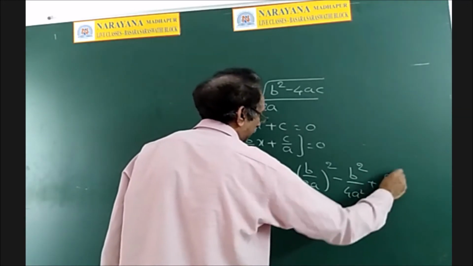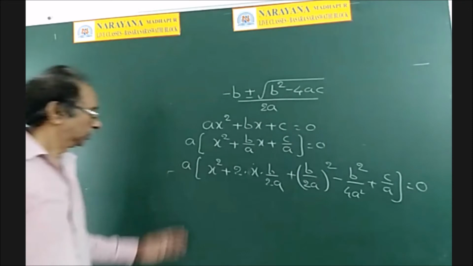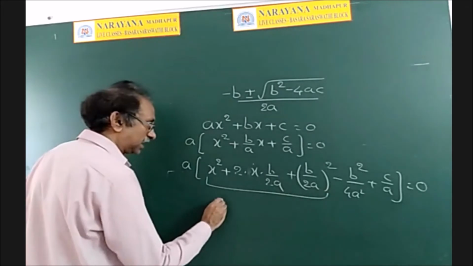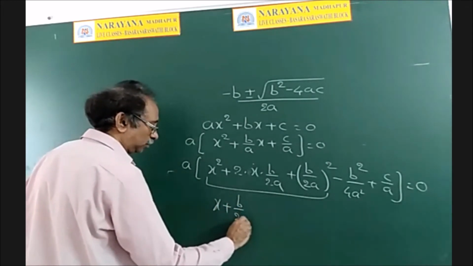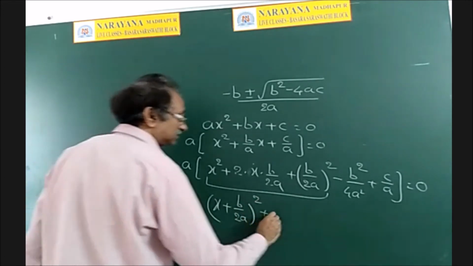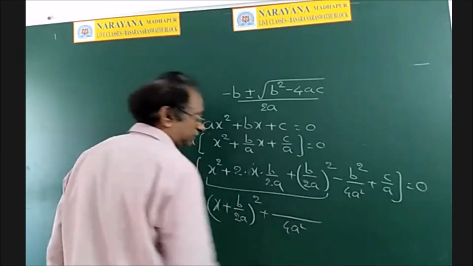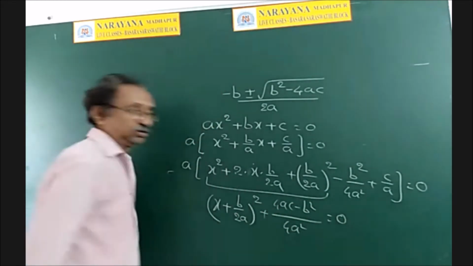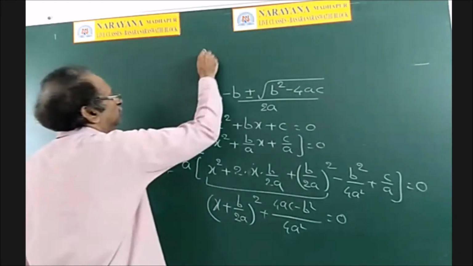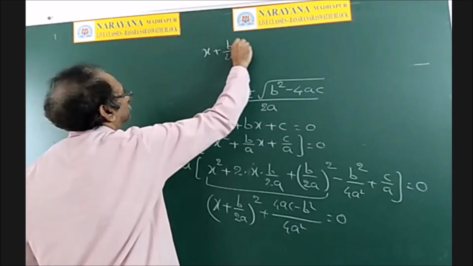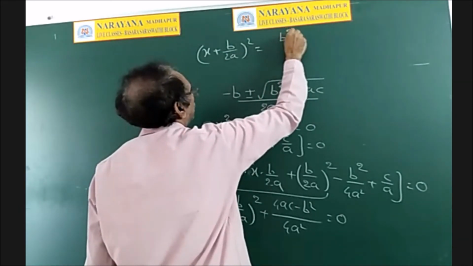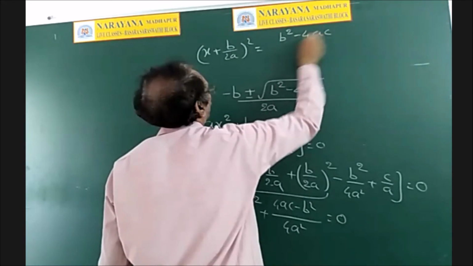So there is already c by a is equal to 0. Now a cannot be 0 because it is a quadratic equation. Therefore from this I can write x plus b by 2a whole square plus, LCM is 4a square, so you get 4ac minus b square is equal to 0. And therefore x plus b by 2a whole square is equal to, if you take that to the right hand side, b square minus 4ac by 4a square.